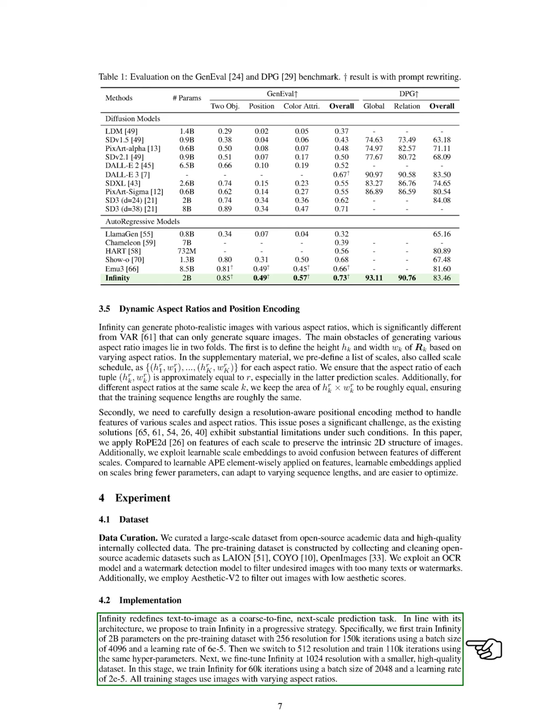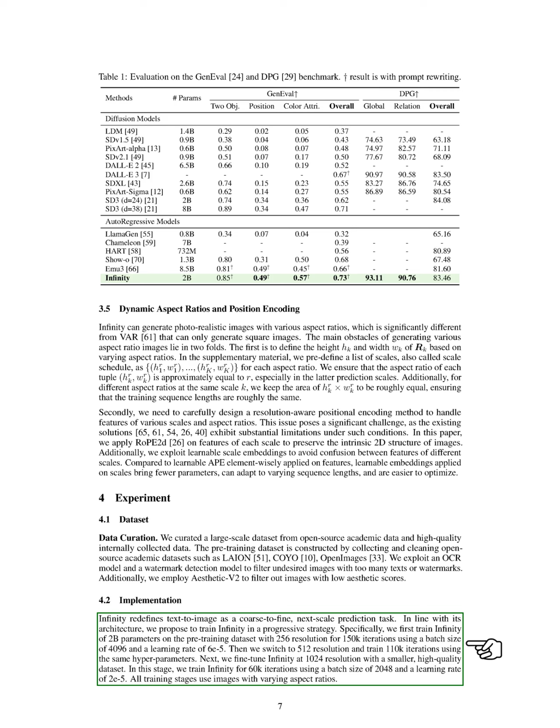For implementation, we redefined text-to-image generation as a task that progresses from coarse to fine predictions. We trained our model, Infinity, which has 2 billion parameters, in stages. Initially, we trained it on the pre-training dataset at a resolution of 256 for 150,000 iterations, using a batch size of 4096 and a learning rate of 0.00006. We then increased the resolution to 512 and trained for 110,000 iterations with the same settings.